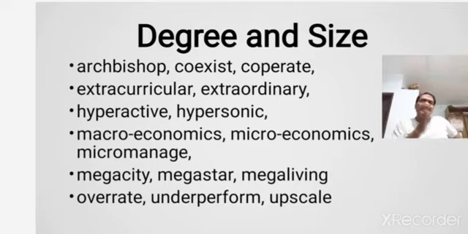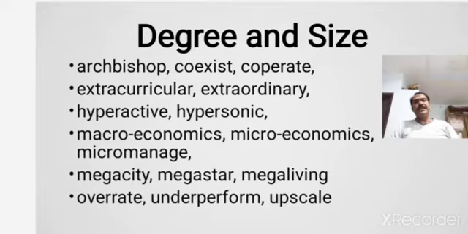So different prefixes are added to these words. In the case of rate, over is added, O-V-E-R, overrate, underrate, both are there. In the next word you have perform, underperform, that is if you are not performing up to a particular degree, up to a particular mark, that is called underperform.